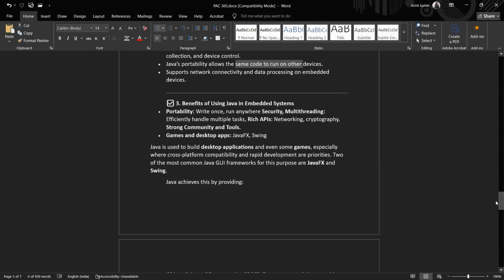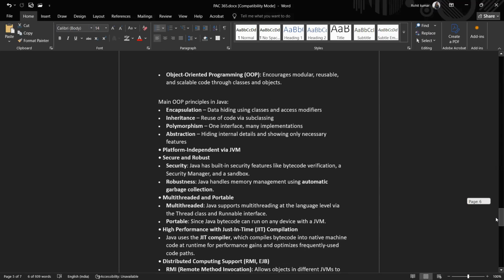Java achieves this by providing object-oriented programming. Object-oriented programming means everything in Java is related to objects. Each object has its own state and behavior, and by combining these objects, we come up to the classes, which serve as the main building blocks.